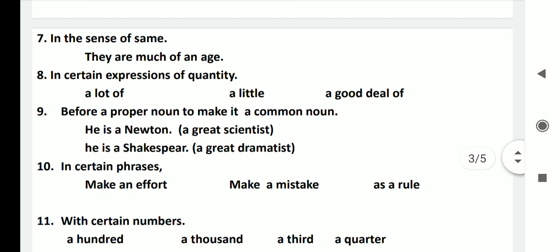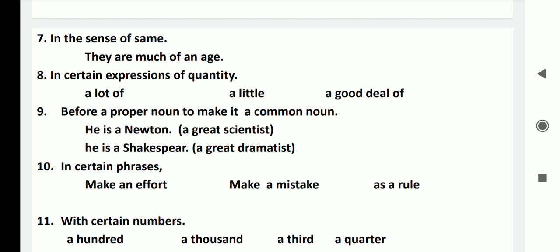Now point number 9, before a proper noun to make it a common noun. For example, here we have written a sentence, he is a Newton. Newton was a great scientist. He is a Newton. That means before a proper noun, when we use a in front of a proper noun, we make it a common noun.